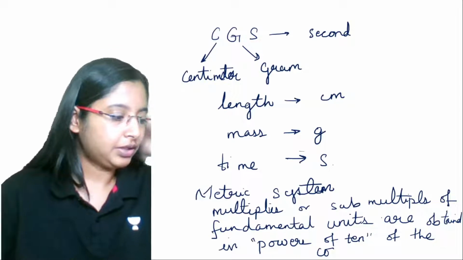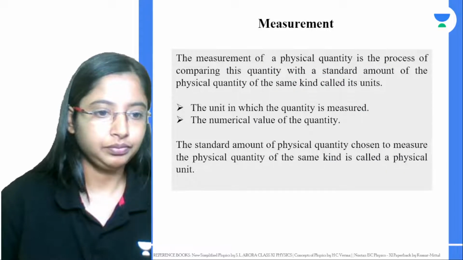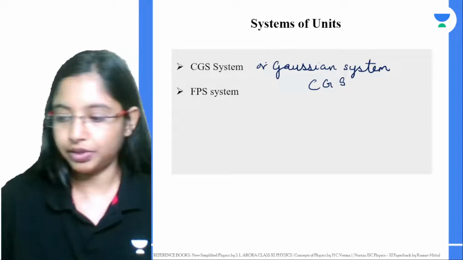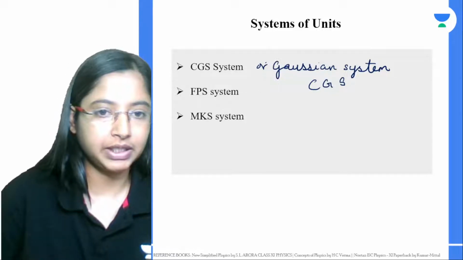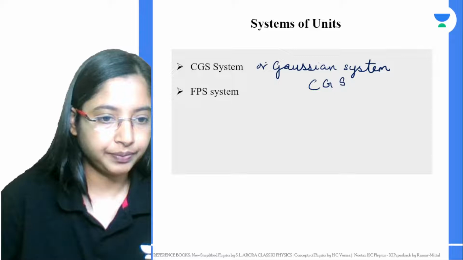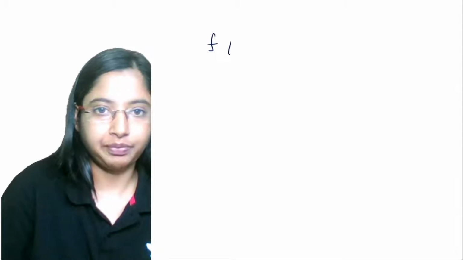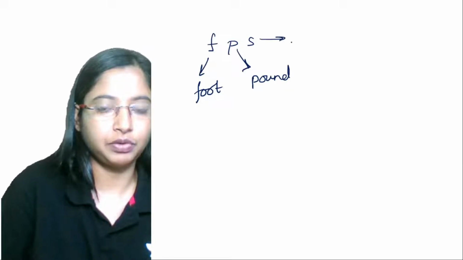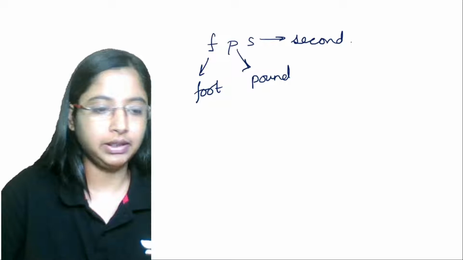Okay, so again, after the CGS system of units, we have the FPS system of units. This is based on the British system of units, and nobody uses this mostly. Over here, F stands for foot. So length is measured in terms of foot, mass is measured in terms of pound, and time in seconds again. These are the three fundamental units for length, mass, and time.